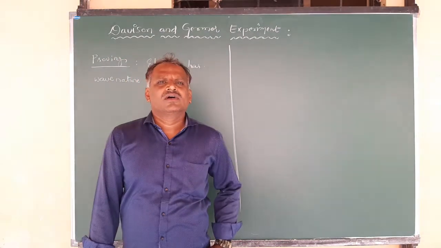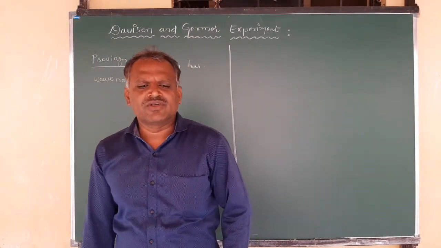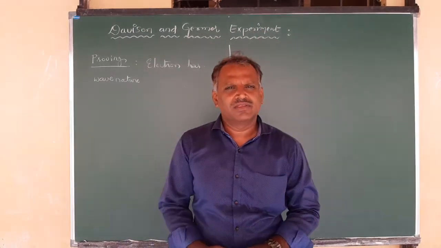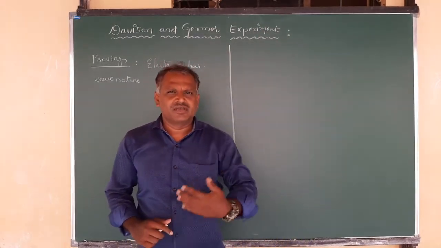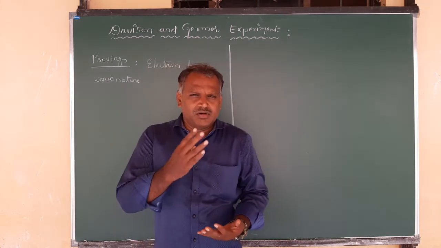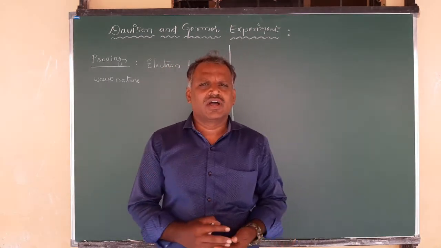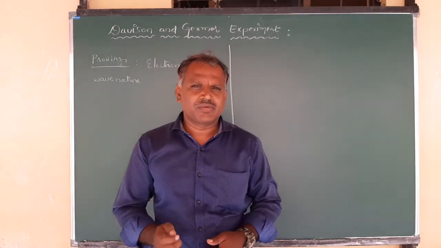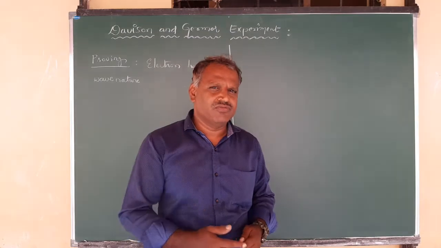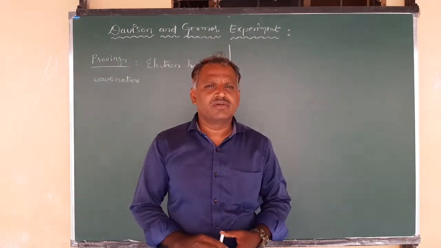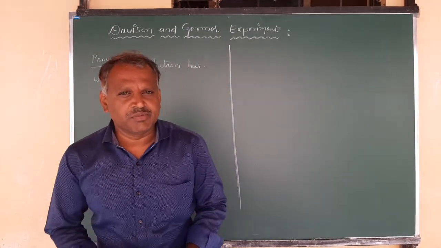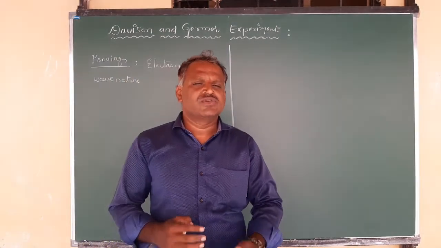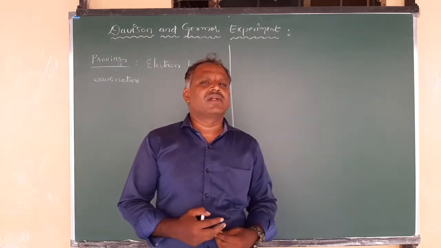Hi students. In the last class we discussed the dual nature of matter, the de Broglie hypothesis, the de Broglie wavelength and its equation, and that equation in terms of kinetic energy or applied battery potential, to make a charged particle accelerate in the presence of an external battery having the potential V. We derived those equations, and by using them we can find the de Broglie wavelength, that is, the wavelength associated with matter waves.